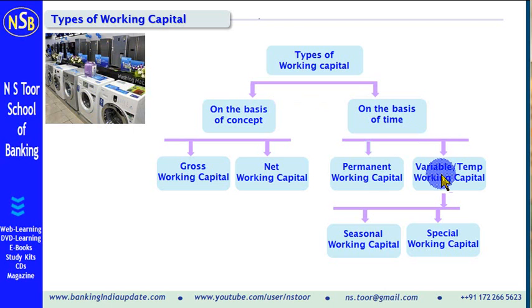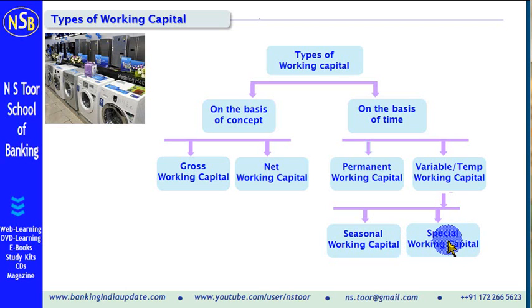So that is variable working capital, the seasonal working capital. Another, this retailer has got a big order to be supplied to some organization. So that becomes special working capital.